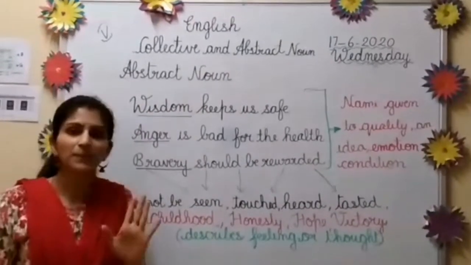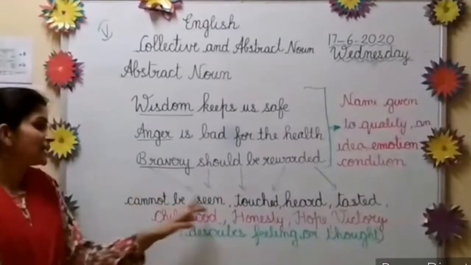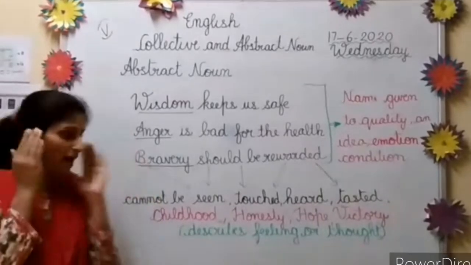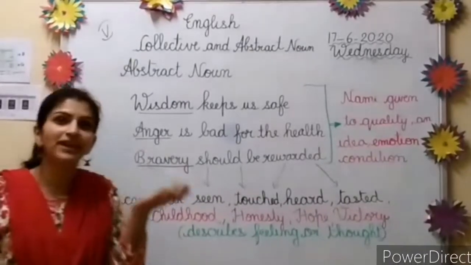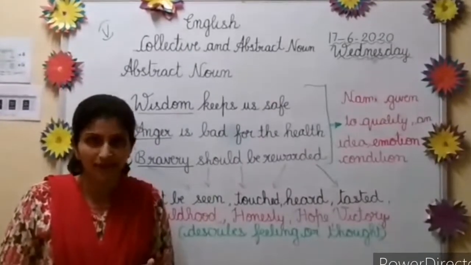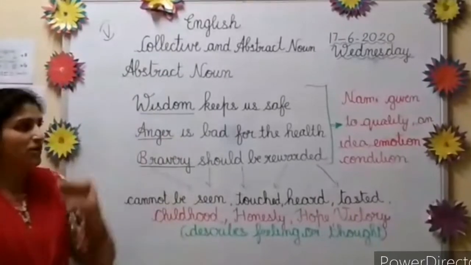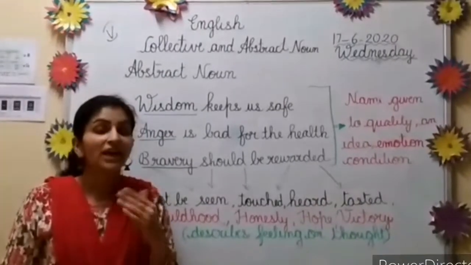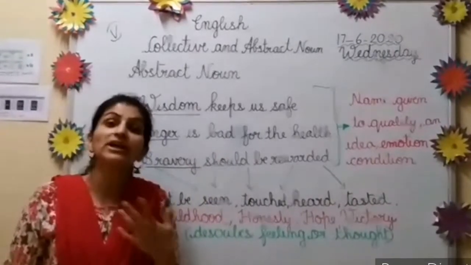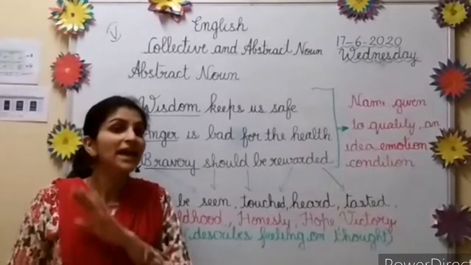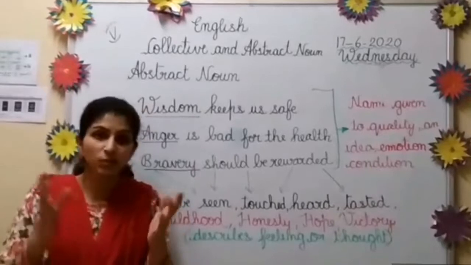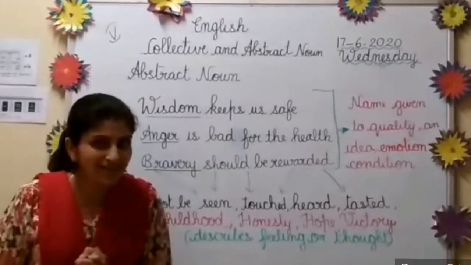And one more thing, abstract nouns we cannot see, touch, hear or smell. What is in our thoughts, what we feel, what we think, or the emotions, the feelings we have, these come under the abstract noun. So it is a name given to the quality, an idea, emotion or condition of a person that cannot be seen, we cannot touch, we cannot hear. So all these words come under the abstract noun.